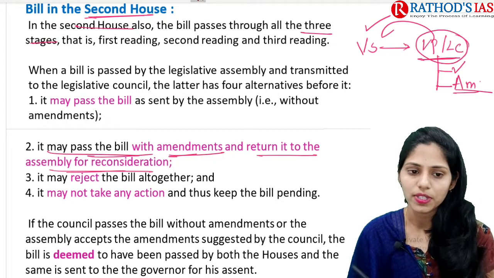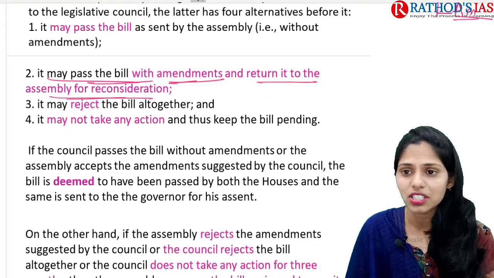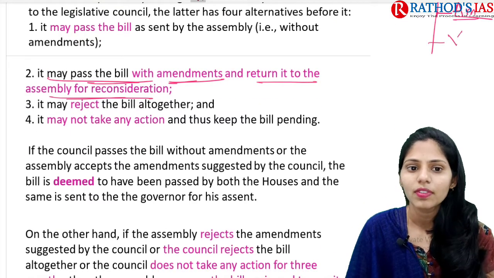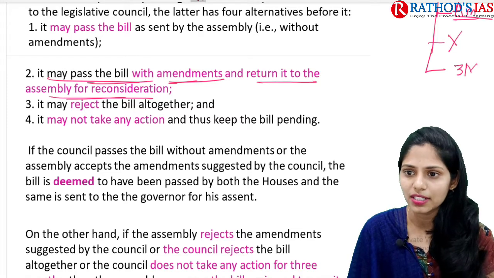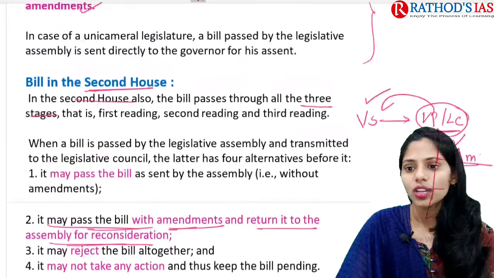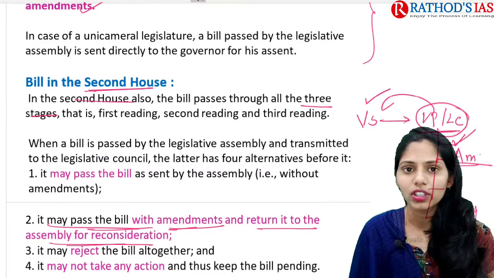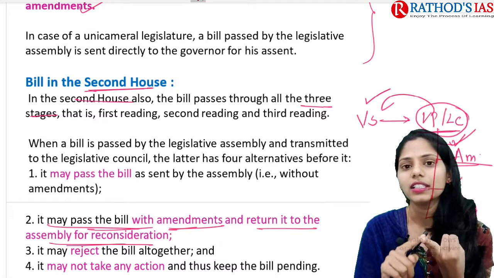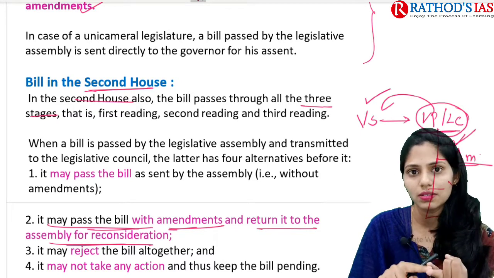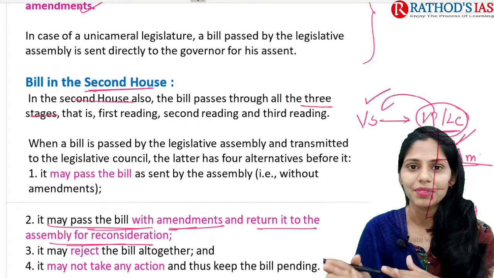The third one is it can reject the bill altogether. And the next one is it will not take action for 3 months. Whenever it is passing with or without amendments, it is good. Whenever it is withholding the bill for 3 months, or rejecting the bill, the scene will be something else.